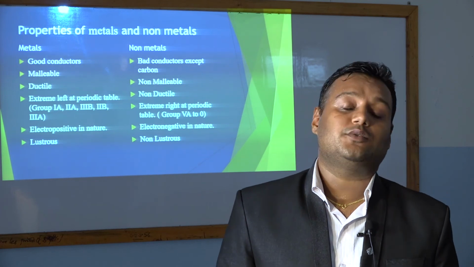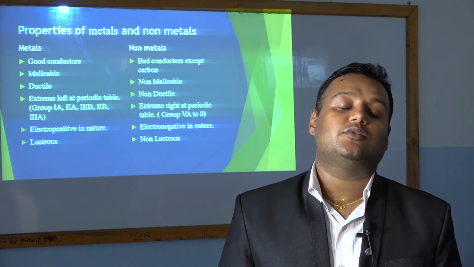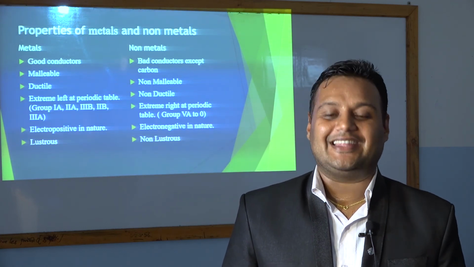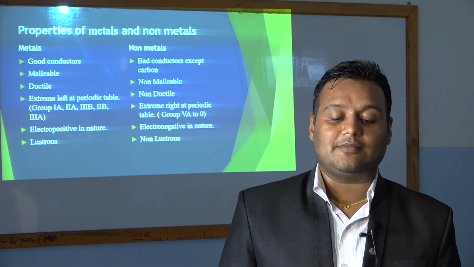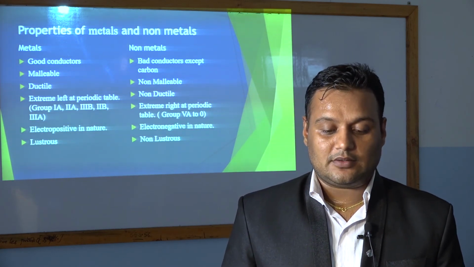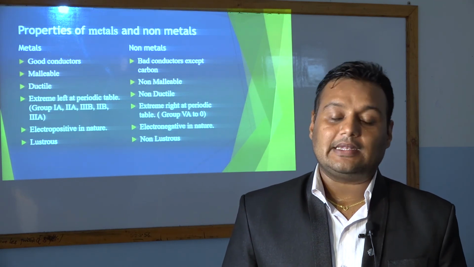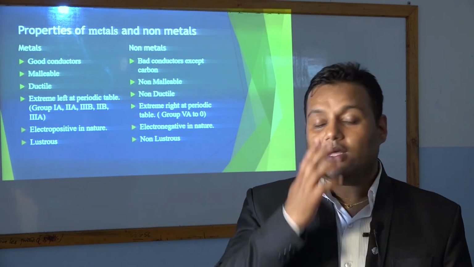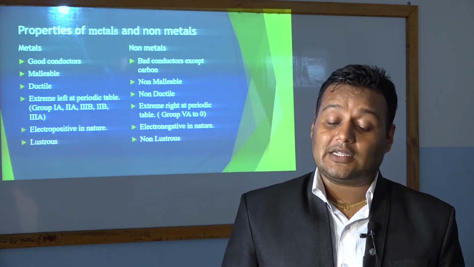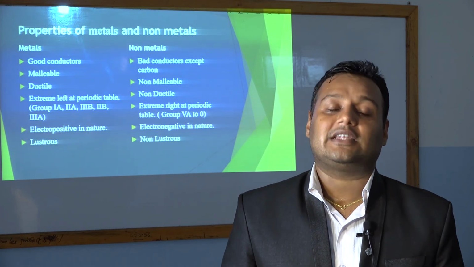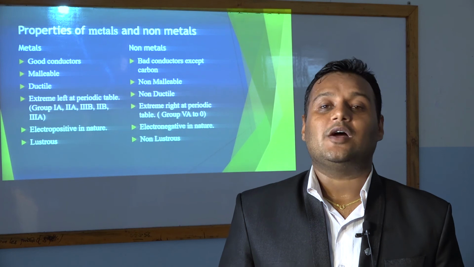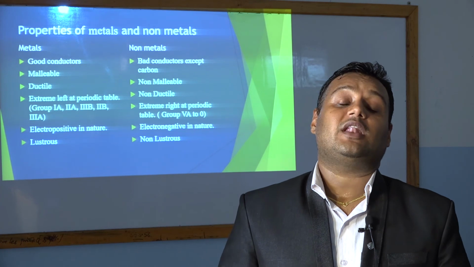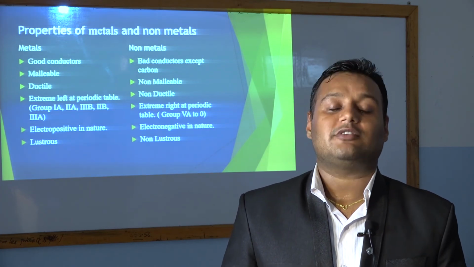So metals are good conductors of electricity, metals are good conductors of heat. Metals are malleable in nature, metals are ductile in nature. Metals are found at the extreme left of the modern periodic table. Metals are electropositive in nature, metals are shiny in physical appearance. Similarly, the properties of non-metals are listed as: they are bad conductors of electricity except carbon. Carbon is the only non-metal which acts as a metal in this case. That means carbon is the only non-metal which is a good conductor of electricity.